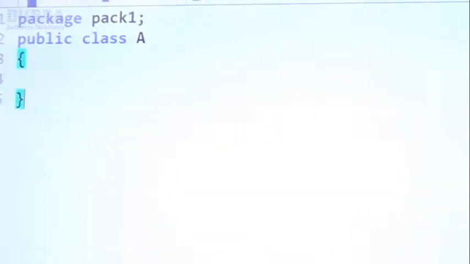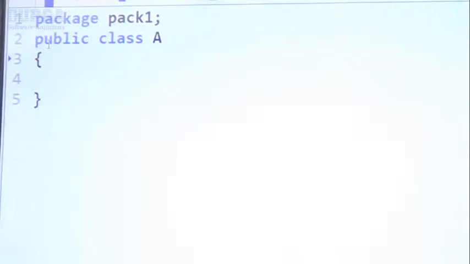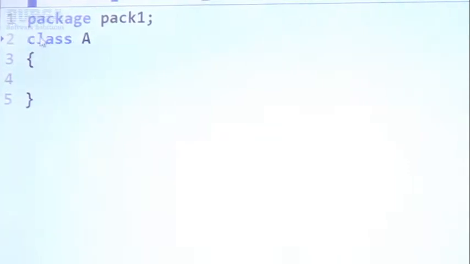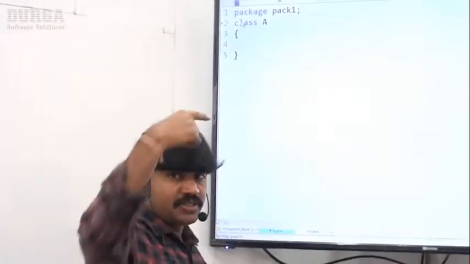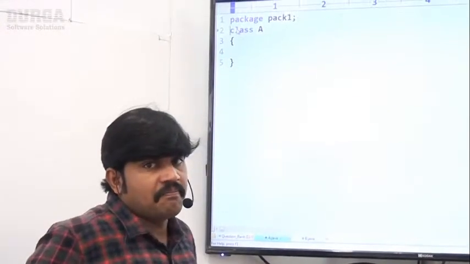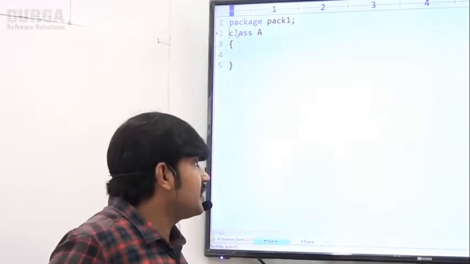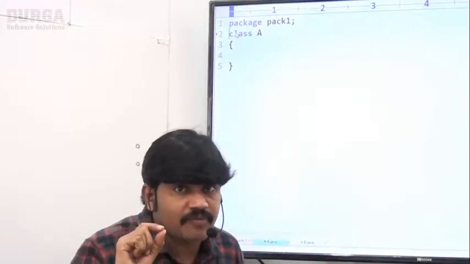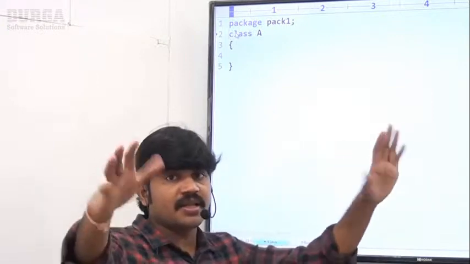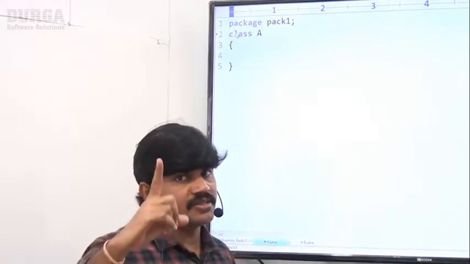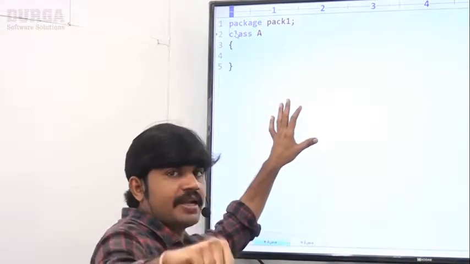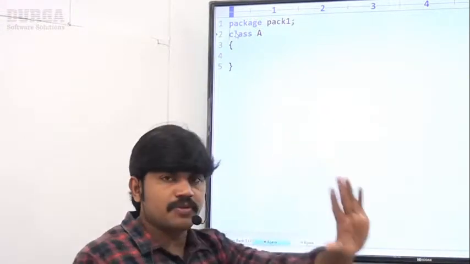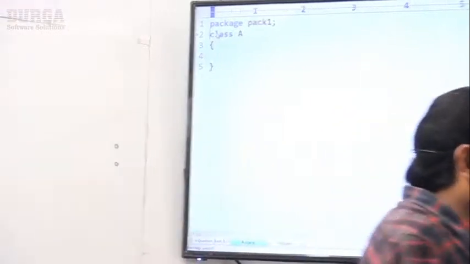Now here, have a look once. I'm removing public here. If I remove public from this class, can you please tell what is the access modifier for this A? Please respond, friends. The access modifier for this A is default. If we are not declaring any modifier, by default it is the default in Java. Default means only in the current package you can access. Outside not possible. Okay?